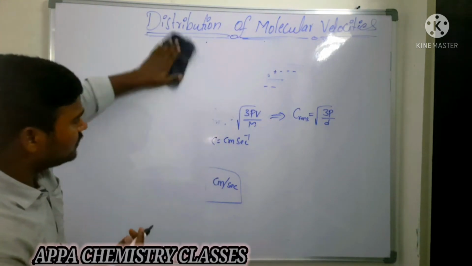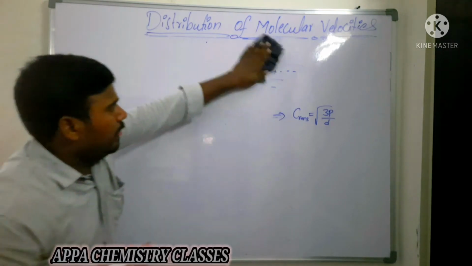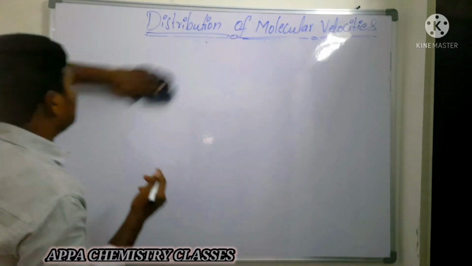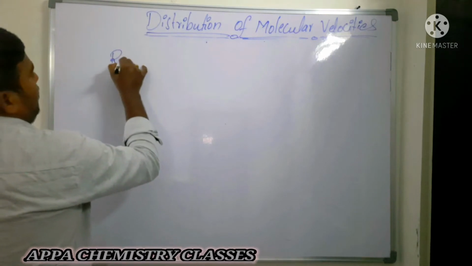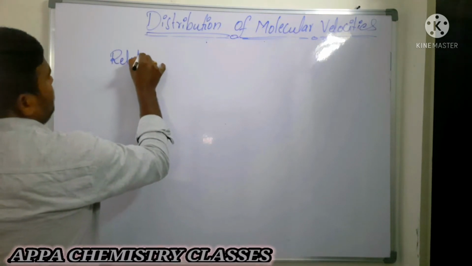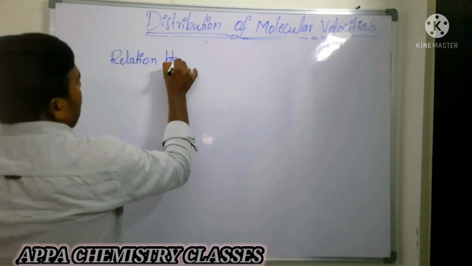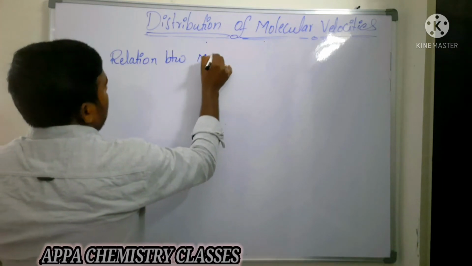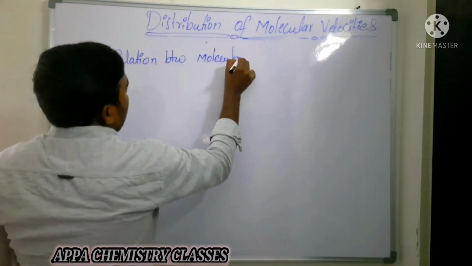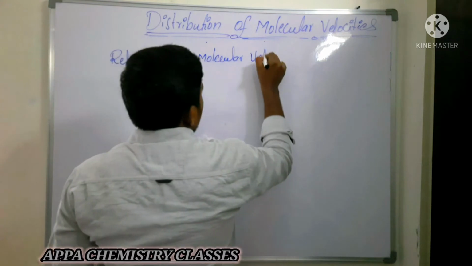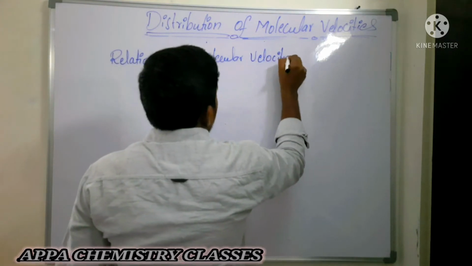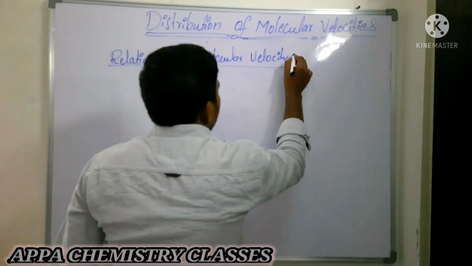I think everyone is making notes. Now next we are seeing the relation between the molecular velocities. Among all these molecular velocities, which velocity is more here? RMS velocity is more.